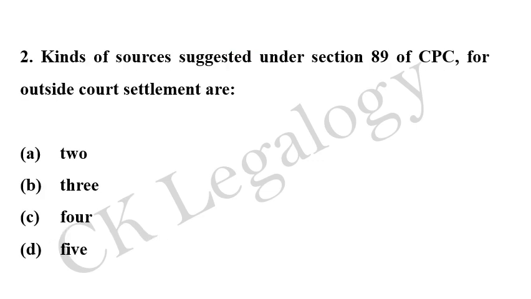Let's move on to the kind of sources suggested under section 89. What is section 89? Section 89 is based on ADR, alternate dispute resolution mechanism, under CPC. So how many sources are there through which the dispute can be settled? We have four options here. Option A 2, option B 3, option C 4, and option D 5. So the correct option is option C, that is 4.